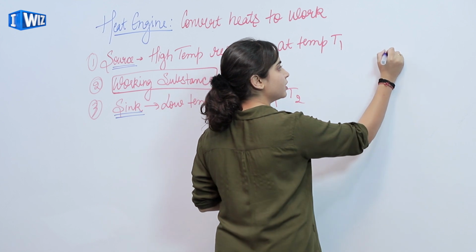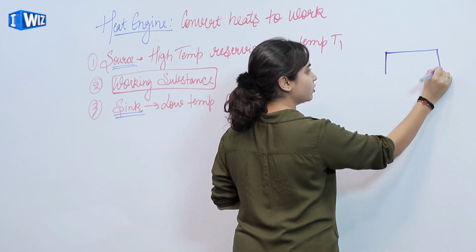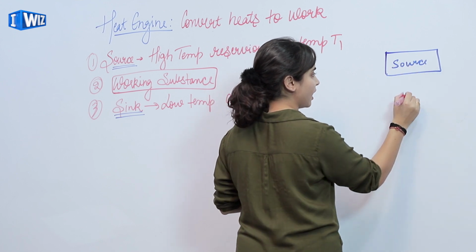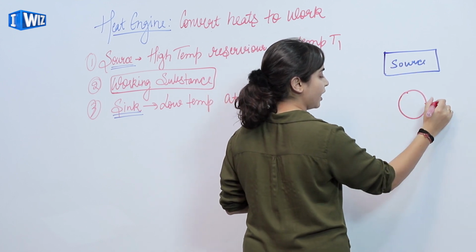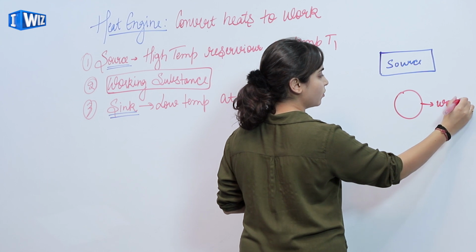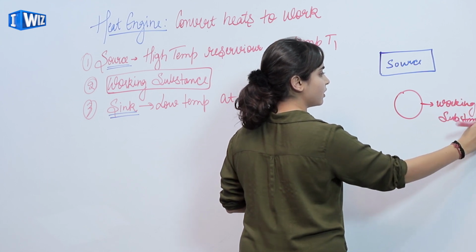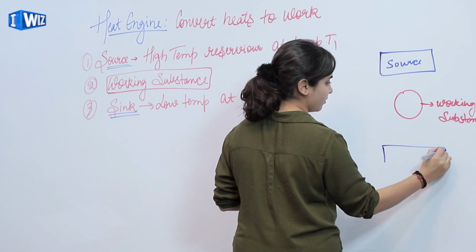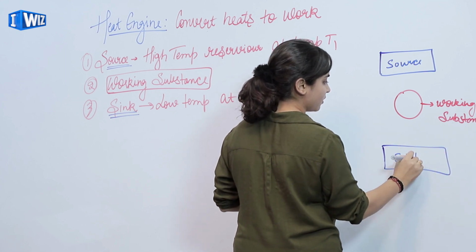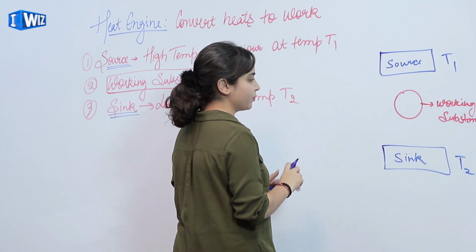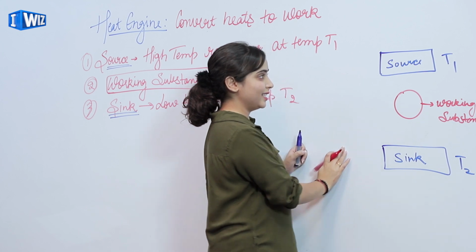So we have source, working substance which is working and converting heat into work done, and sink. This is at temperature T1, this is at temperature T2. So what does the heat engine do?